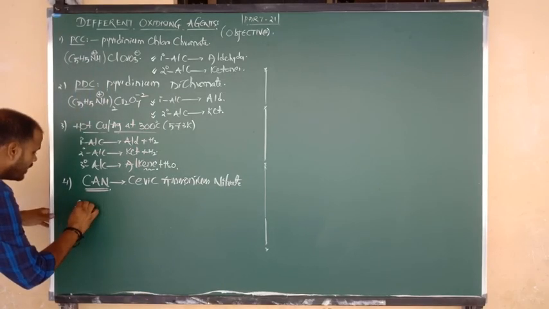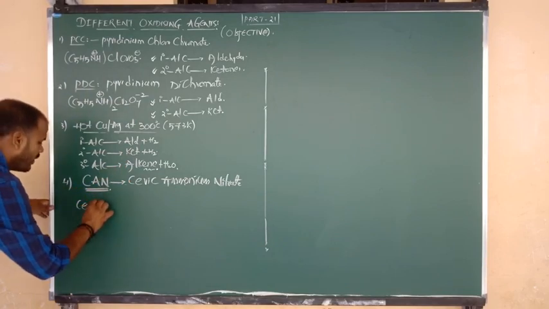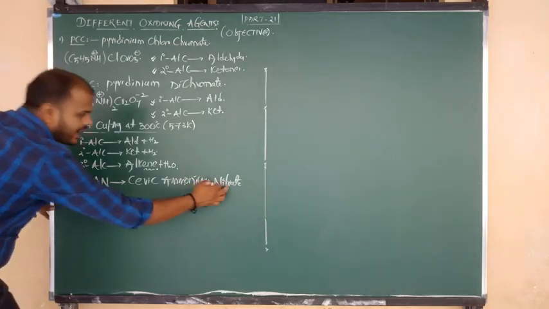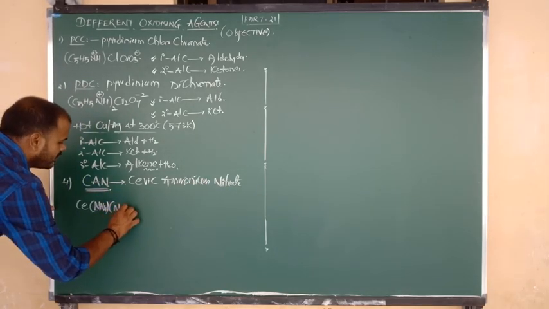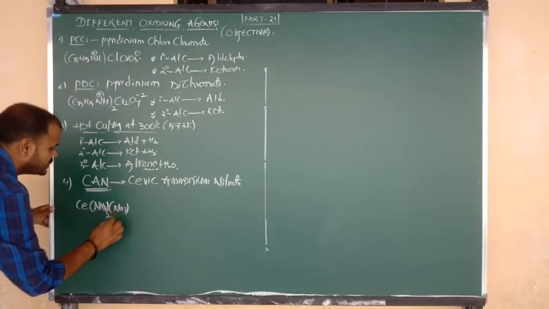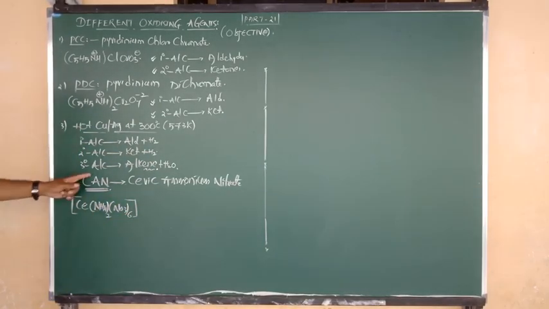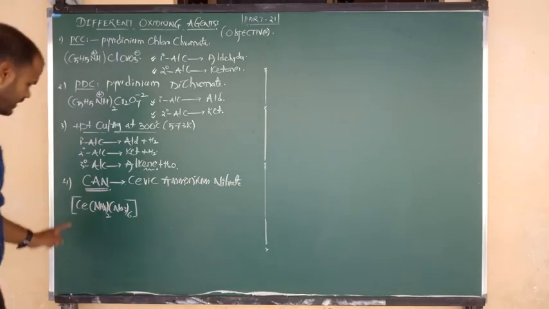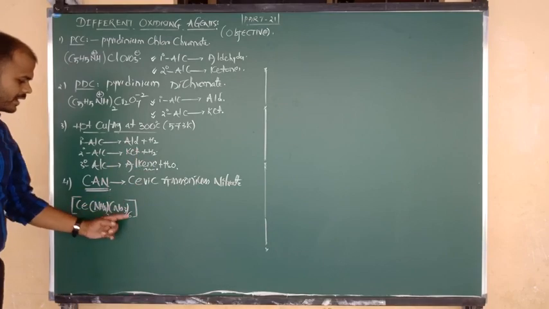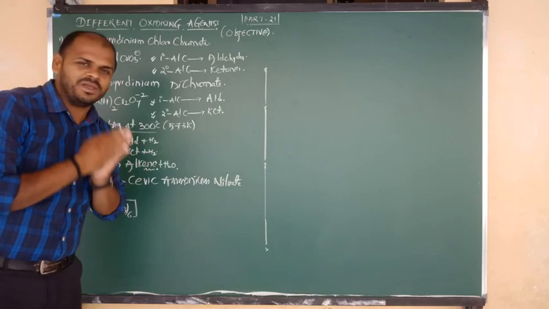I am going to show you the formula. Ceric is nothing but cerium, formula Ce. Ammonium, formula NH4. Nitrate, NO3. Balancing exactly, NH4 is taken twice and NO3 is taken six times. This is the formula of CAN, ceric ammonium nitrate: Ce, (NH4)2, (NO3)6.